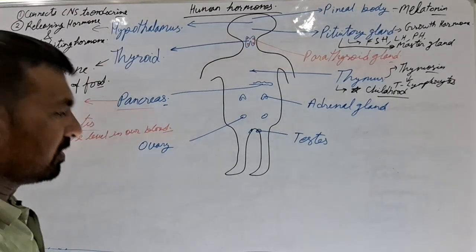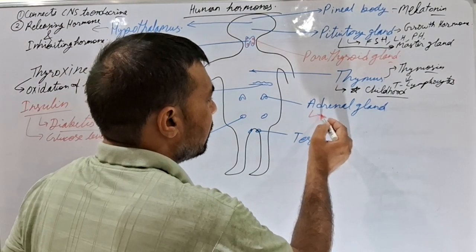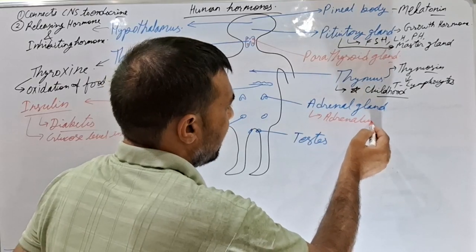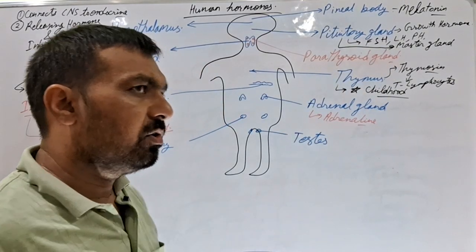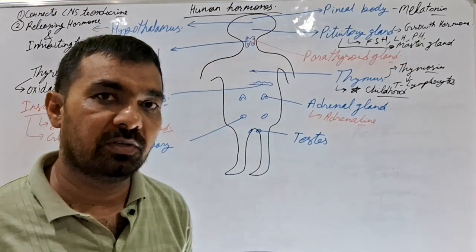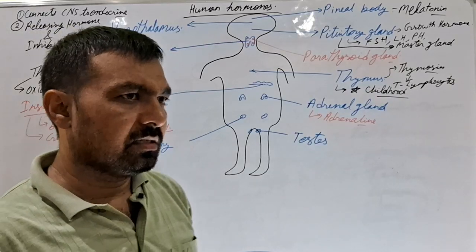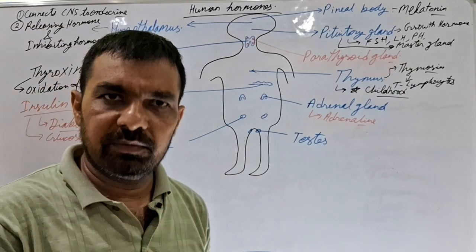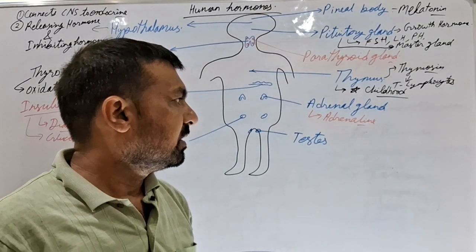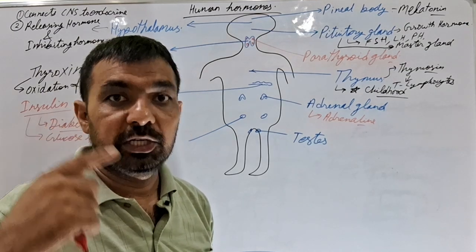Okay, now if we reach the next gland, that is the adrenal gland. The adrenal gland produces the hormone which is known as adrenaline hormone. Adrenaline hormone is basically the stress hormone. It is produced in our body during a stress situation, such as, let's take an example, if a lion came to us, then our muscles and our brain need to work hard.